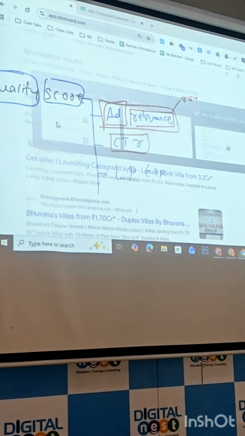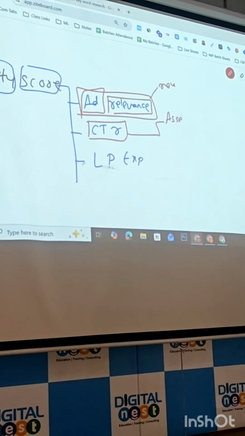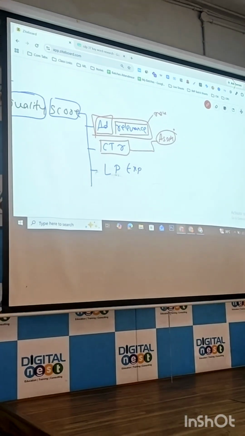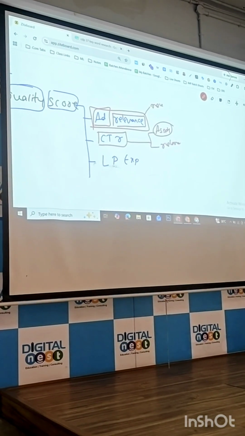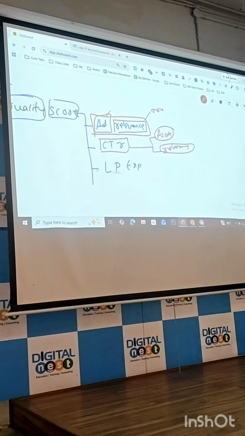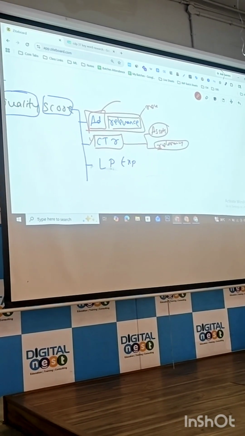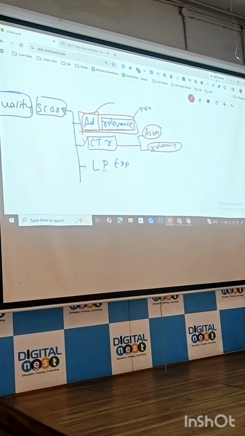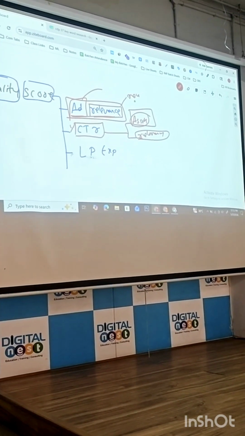So, two things will affect your CTR. One is your assets. If you give more assets, more people will click on the ad. The other is the relevancy of the ad. Got it? If your ad is relevant, automatically your CTR will be increased. How to improve CTR? By having proper ad relevance and by adding proper assets. Got it? Any doubts?